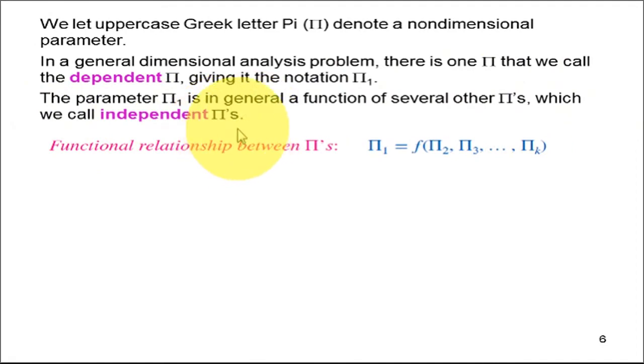So these other pi's are also non-dimensional groups of the parameters involved in a given physical phenomenon which is under analysis. So we have a functional relationship between all these pi's, all these non-dimensional terms. So pi 1, the dependent pi, is equal to a function of all the remaining independent pi's: function of pi 2, pi 3 and so on up to pi k.